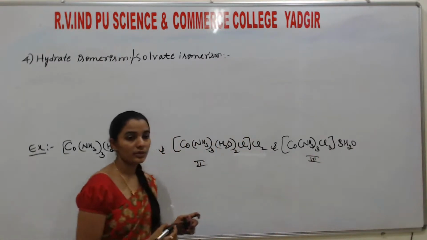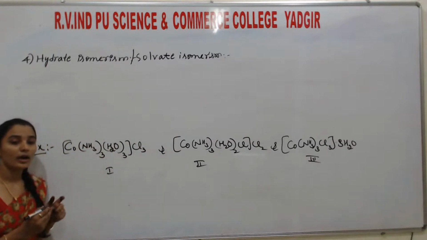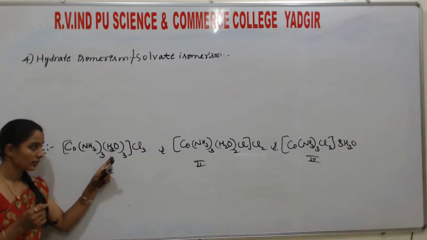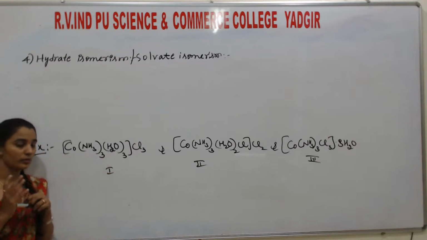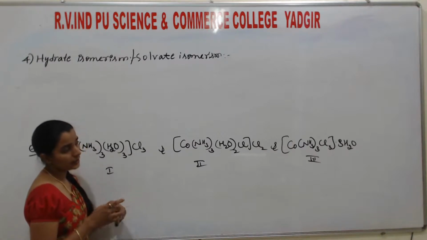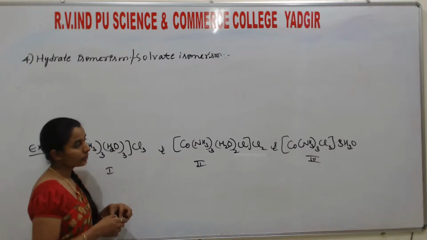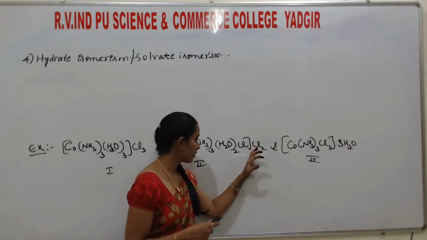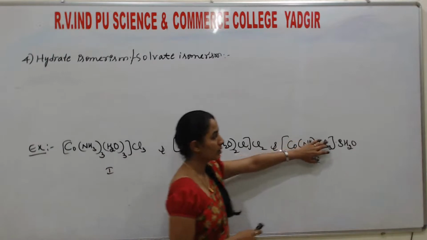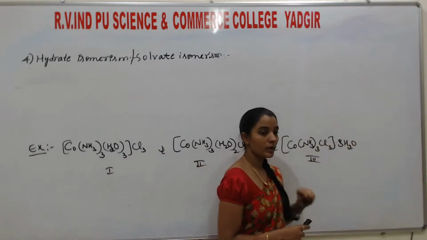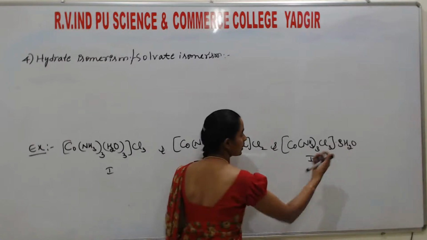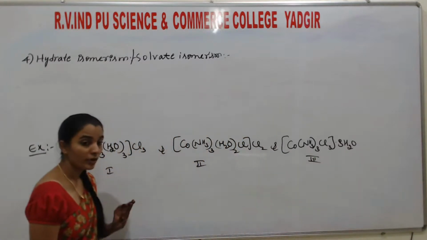All these three represent what? The hydrate isomerism. Hydrate means specially based on this water molecule. So you may think here different ions are there outside the coordination sphere, and the number of atoms is different. These may show ionization isomerism, but water is not an ion.